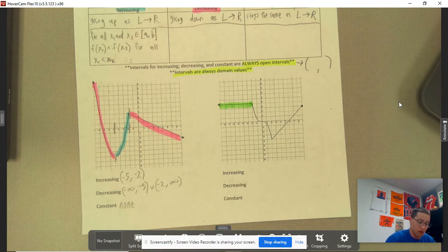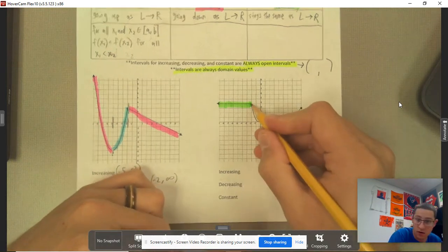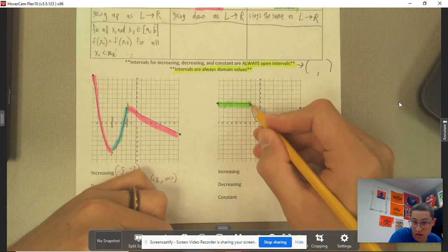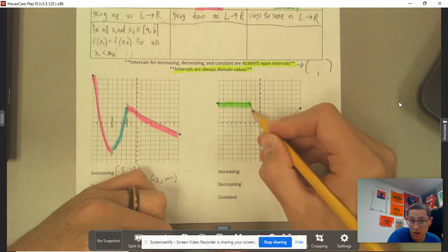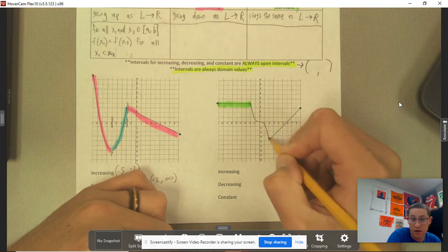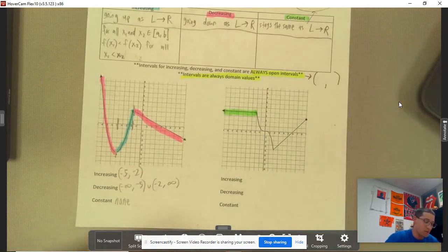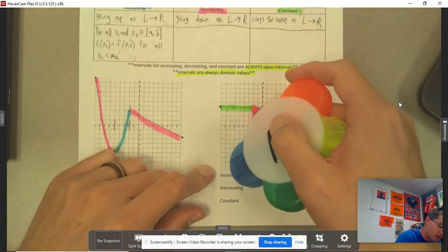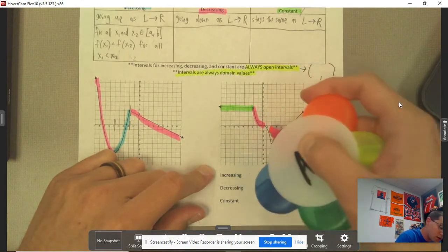On the next one, okay, we've got decreasing, right? When I'm at this point, as I go to the right, I'm starting from the left, but as I go right, my pencil is going down, still going down, and I'm stopping here. So that is going to be decreasing.